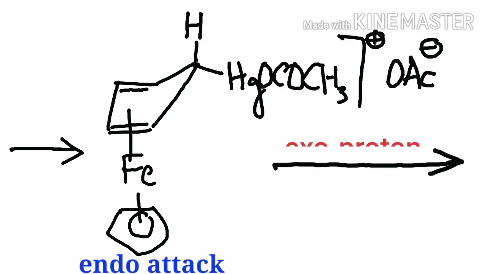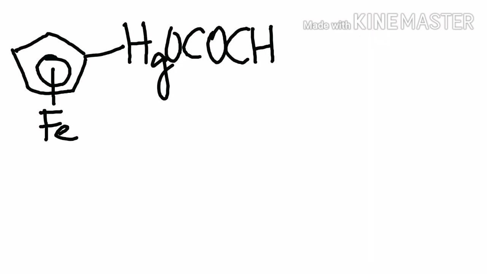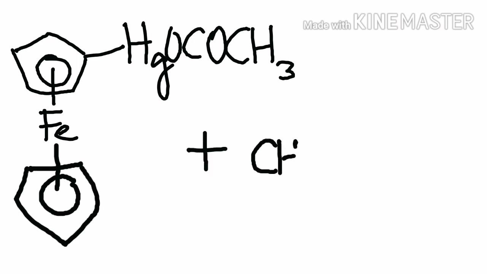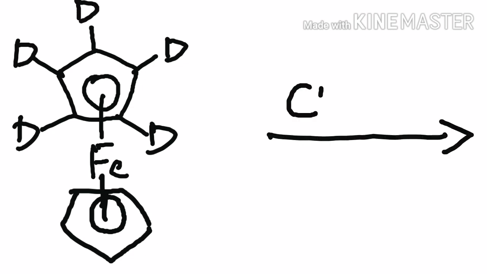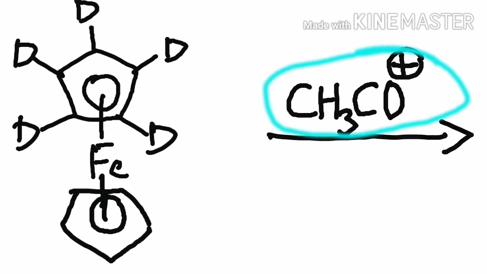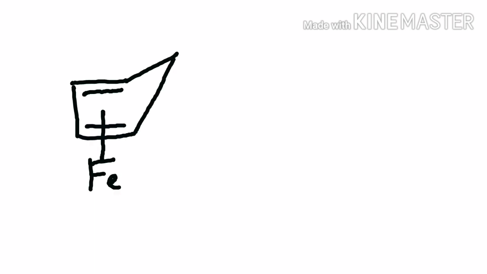Then exo proton abstraction takes place. The exo proton abstraction by acetate ion completes the reaction. But in case of hard electrophiles such as acetyl cation, direct exo attack on the ligand takes place.